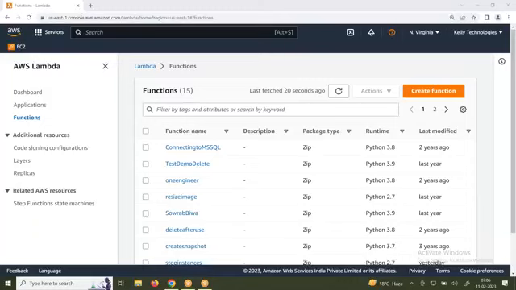So let me go and create a function. You can go and create a lambda function. It is asking, do you want to create a lambda function from scratch or use a blueprint? Blueprint means an existing function AWS has given. You can take it and use it. Or the container image option, but I have not yet started containers. Actually, we'll talk about it. What is the lambda function name?